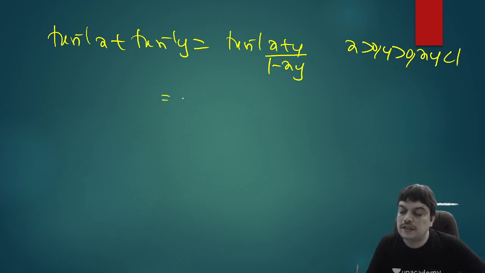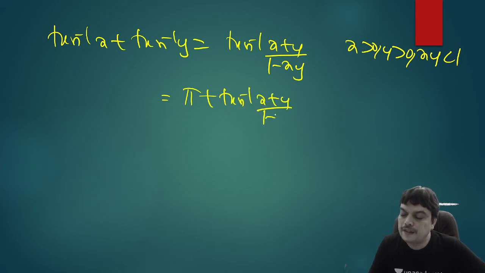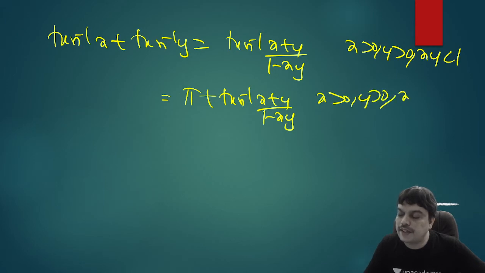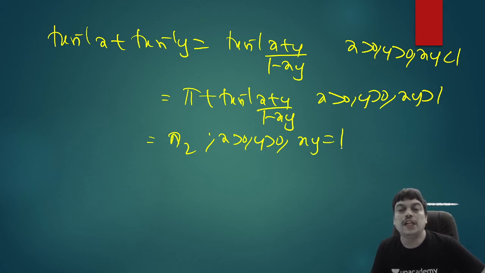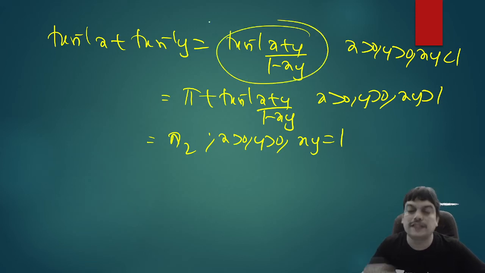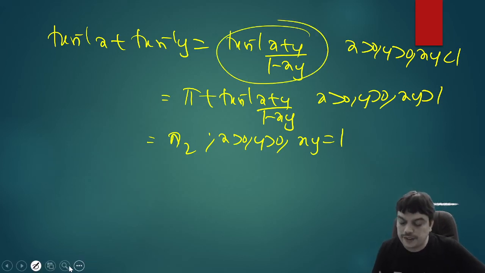And you can write this as pi plus tan inverse x plus y by 1 minus xy when x is positive, y is positive and xy is greater than 1. And finally, you can write the answer as pi by 2 when x and y are positive and x into y is equal to 1. So these formulas are helpful. When they don't mention any interval in the question, we can take the first case. This case can be considered while solving the question. So let us make use of both the formulas and do it.